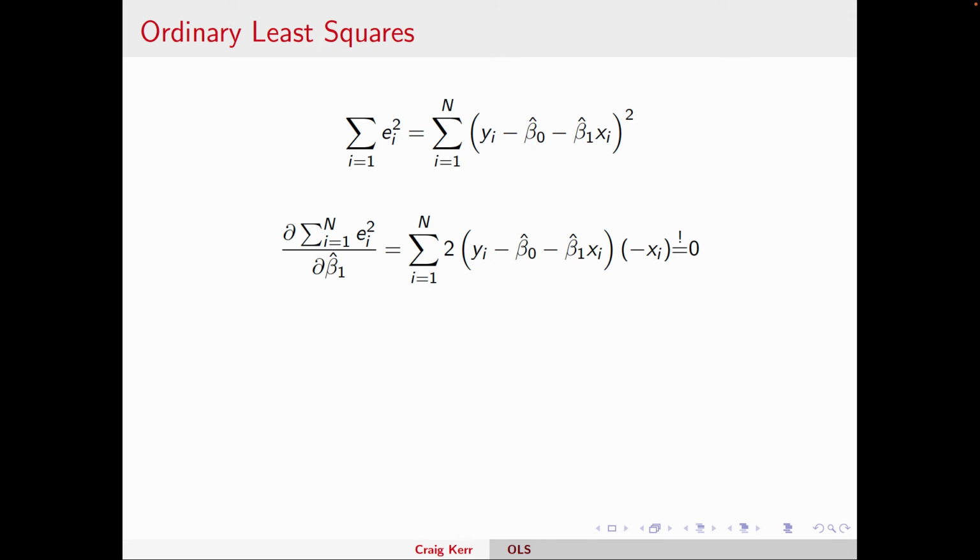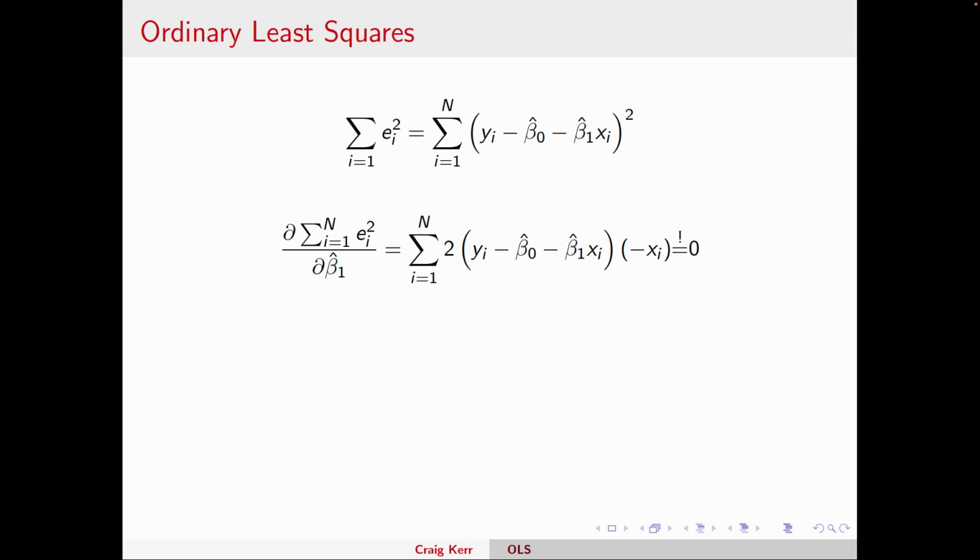When I take the derivative of that sum of squares, the 2 comes down from the exponent, so I have 2 times the expression on the inside. Then we have to take the derivative of the inside. Here I'm taking the derivative with respect to beta 1 hat, so I have to take the derivative with respect to beta 1 on the inside. That gives us negative xi. I know it looks messy, but this is just a simple derivative from calculus 1. We set it equal to 0 to find the minimum.